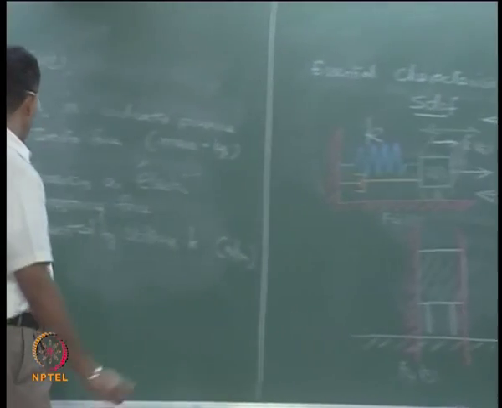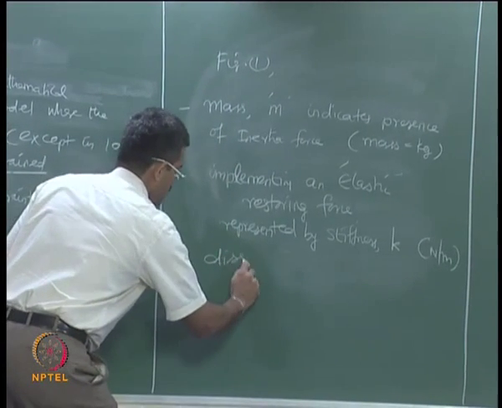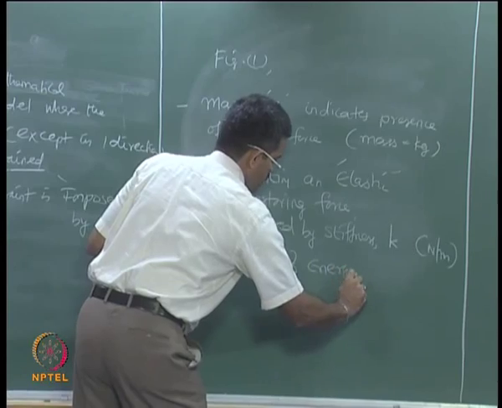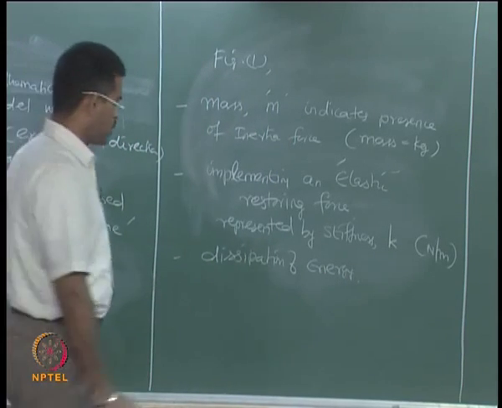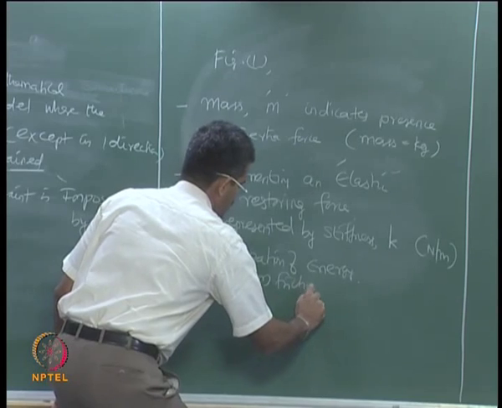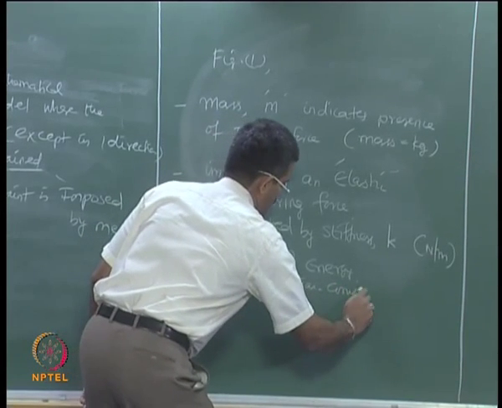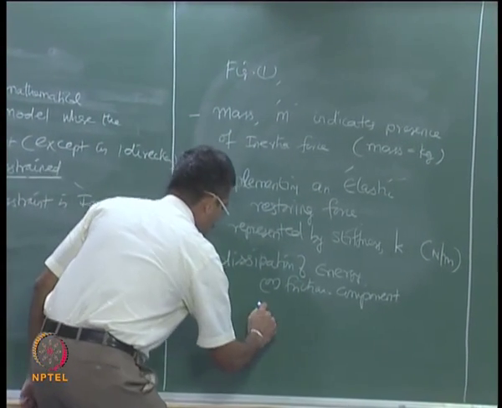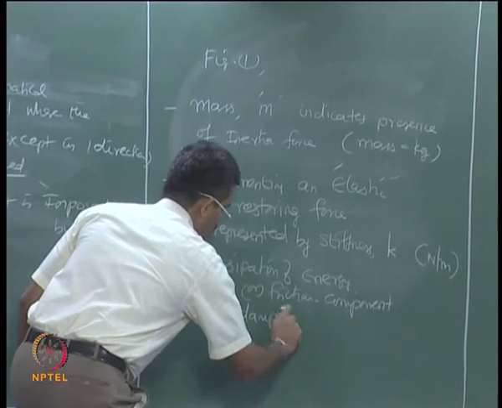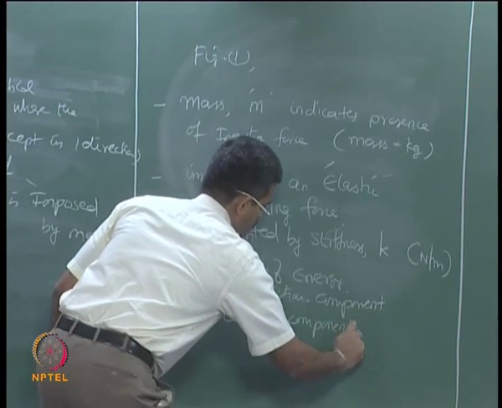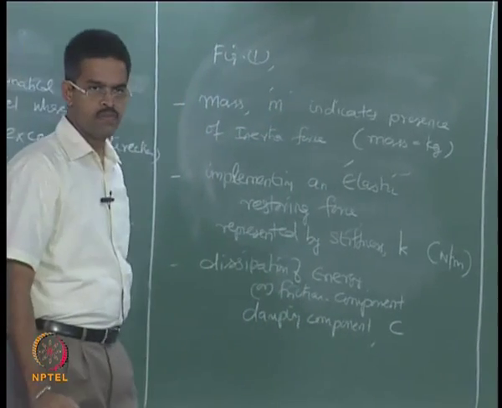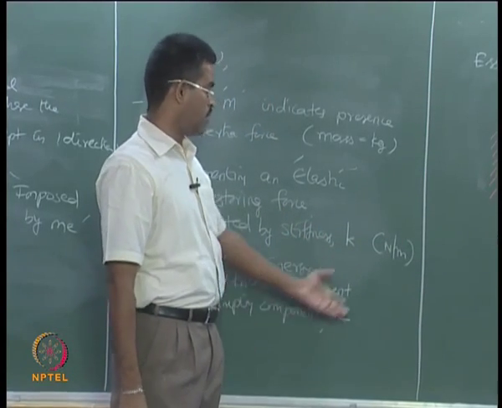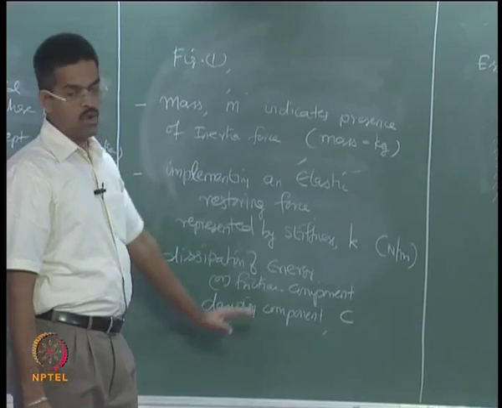Okay. So, there is some dissipation of energy or a friction force which is applied to this mass, that is indicated by a damping component which is indicated by C. There are many models about damping, we will talk about that later. It can be velocity proportional and so on, we will talk about that later.